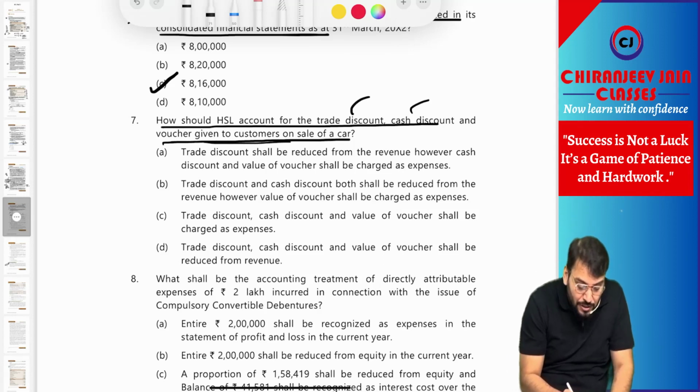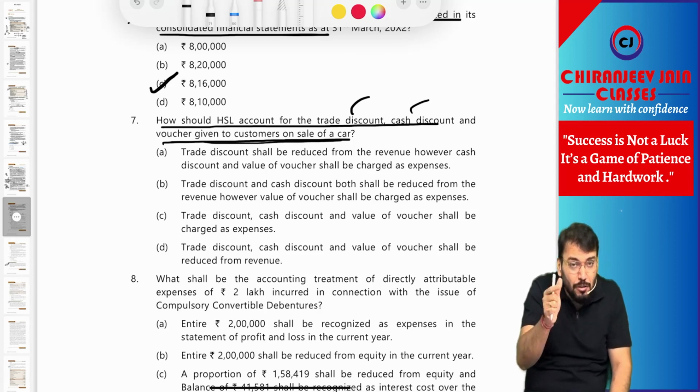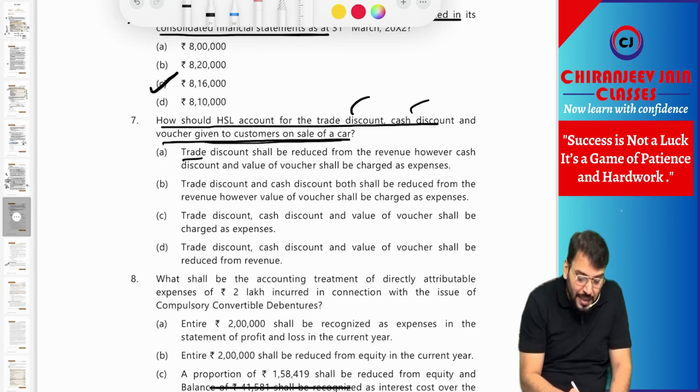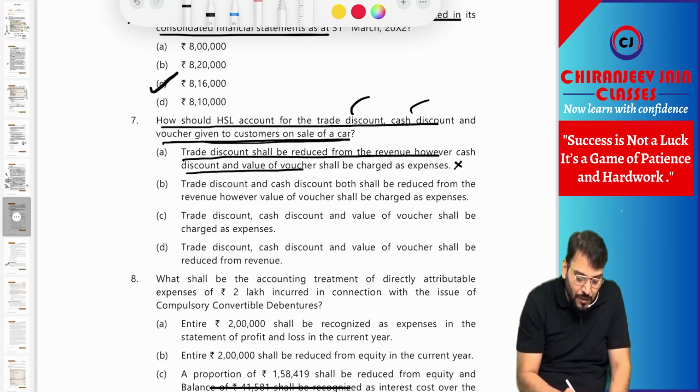And the voucher given to the customer on sale of a car, the cash amount payable to the customer, will also be deducted from the transaction price. Let's see what the options have been given. Trade discount shall be reduced from revenue, however cash discount and the value of voucher shall be charged as expense. This is not correct. Trade discount and cash discount both shall be reduced.